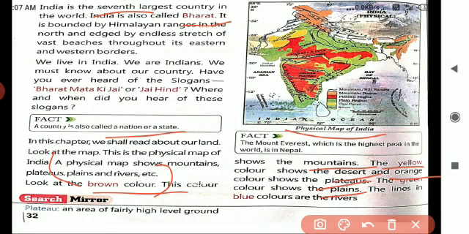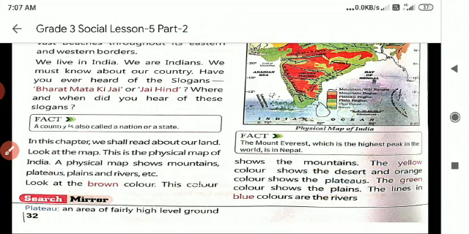And then one more thing, the Mount Everest, which is the highest peak in the world, it is in Nepal.